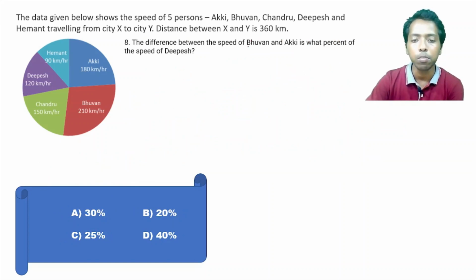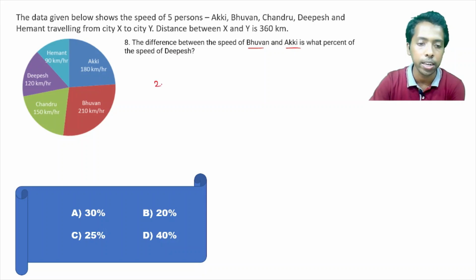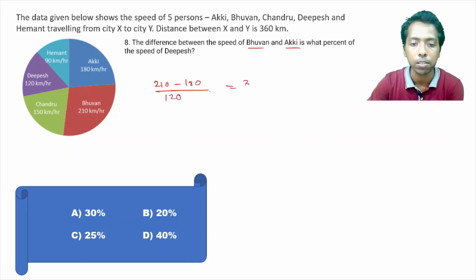The difference between the speed of Bhuvan and Aki is what percent of the speed of Dipesh. So difference between speed of Bhuvan, that is 210, and Aki, that is 180, and this is what percent of the speed of Dipesh, that is 120. So this is 30 by 120, that is 25%, option C. Easy one, right?